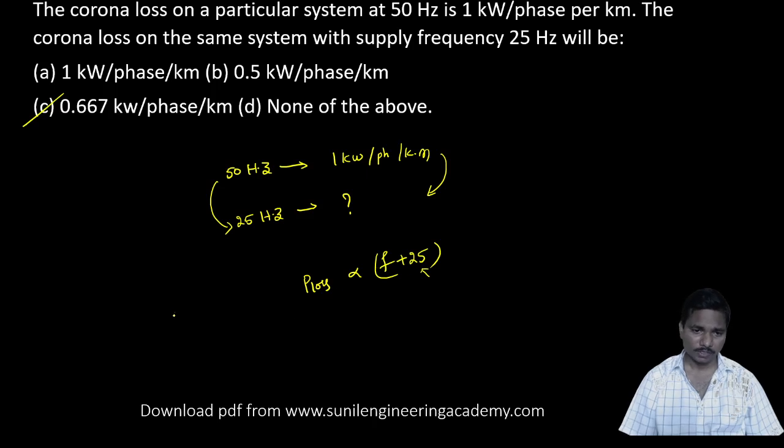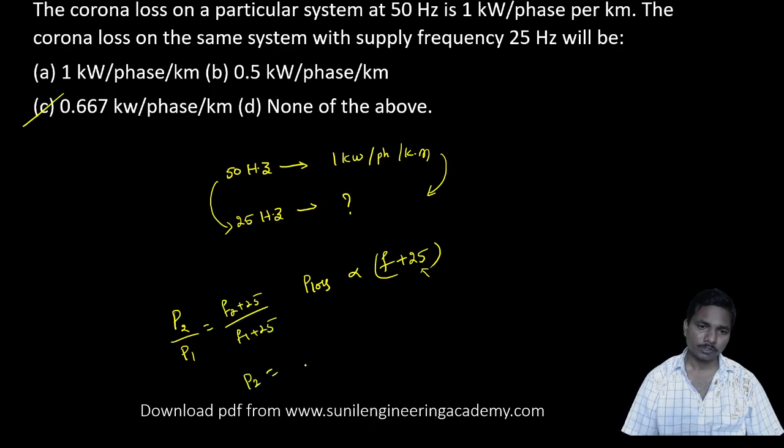Or otherwise, you can use P2 by P1 equals F2 plus 25 by F1 plus 25. So P2 is equal to 1 kilowatt into (25 plus 25) by (50 plus 25). That is 50 by 75, which is 2 by 3, 0.667.